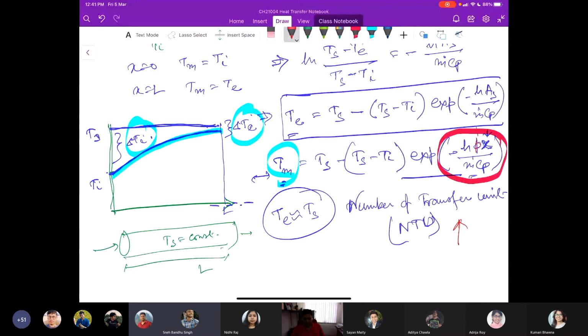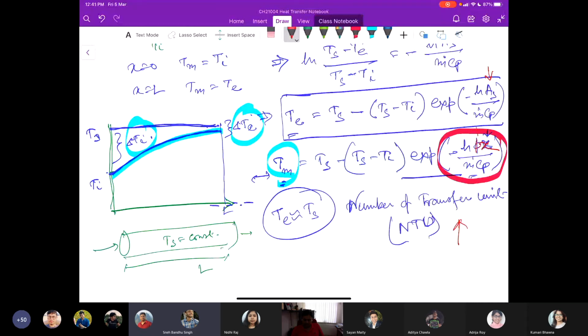How is P associated with length? It is the perimeter, and with x. So either you have the opportunity of changing the dimension, say the radius or the diameter or the insulation, whichever you want to increase or decrease, and the x. This As actually increases with the length along the flow direction.